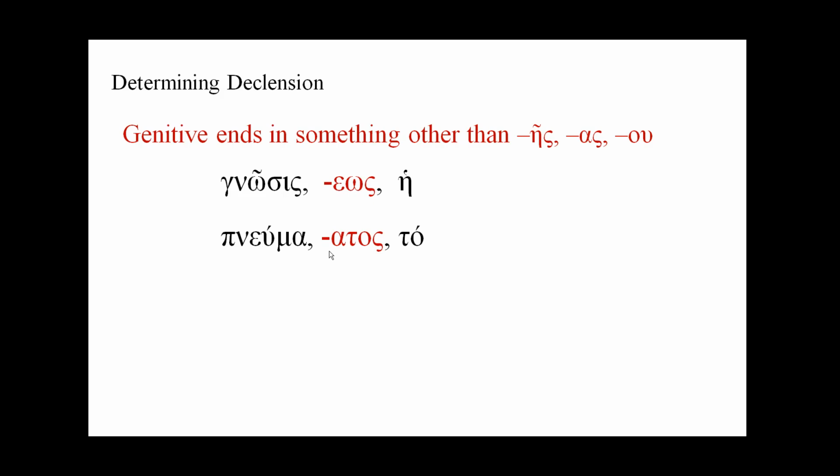The genitive here is atos, alpha tau omicron sigma, or ethnos, nation. And here we have the genitive as omicron upsilon sigma. In all these cases, we're looking at third declension. So when our genitive is something other than the ones that we've been looking at already, we can pretty well take it to the bank that we're looking at third declension.